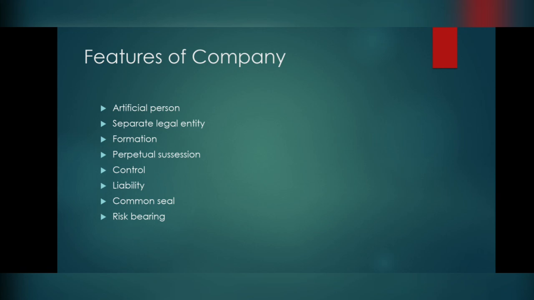So the next feature is common seal. A company may or may not have a common seal. It is not mandatory that all companies will have a common seal, but it can have one. If a company has a common seal, it must be affixed to documents such as agreements of the company. So all the agreements the company is entering into should contain the common seal of the company. If a company does not have a common seal, then the person who is signing the document should be an authorized person, that is, a person who is recognized by the board of directors.